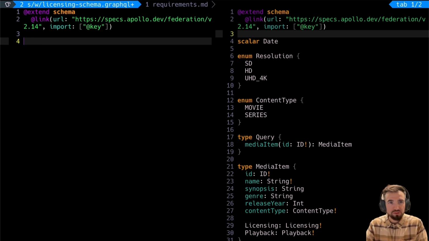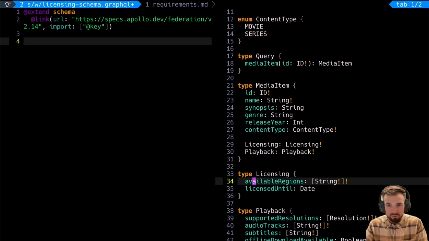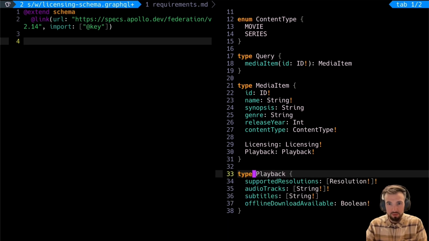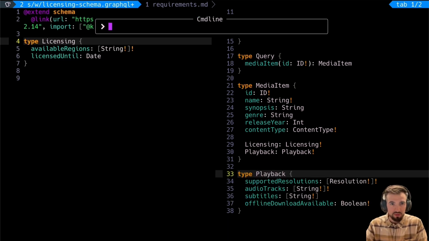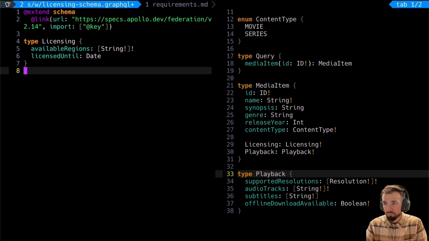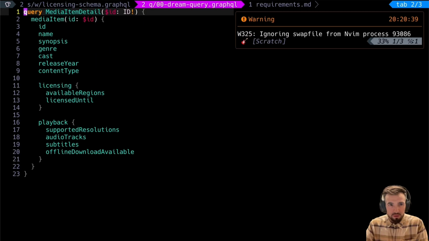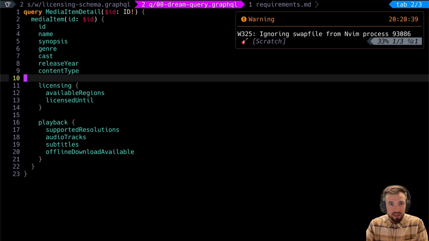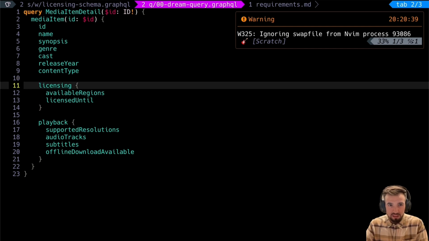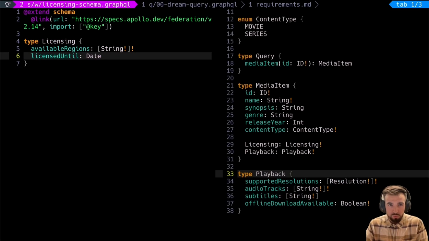So in our new schema that's reserved for licensing, let's just start there. So we'll take the type licensing from the old schema and put it in the new one. Okay? Great. Easy peasy, right? Now here's the interesting part. In our dream query, we still want to be able to access licensing from the media item entry point, right, in our root query.